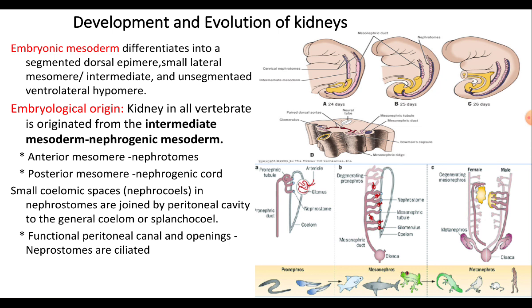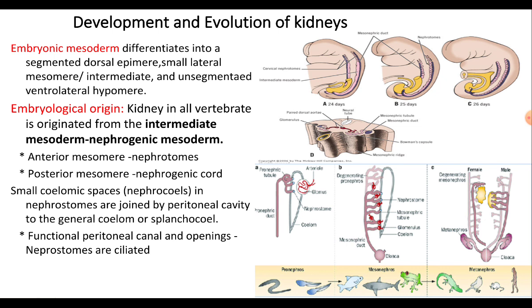During the development of the embryo, the embryonic mesoderm is differentiated into three regions: the upper segmented dorsal epimere, the middle small lateral mesomere or the intermediate mesomere, and the lower unsegmented ventrolateral hypomere. The kidney in all vertebrates originates from the intermediate mesoderm or the mesomere, and the mesomere which forms the kidney is called the nephrogenic mesoderm.